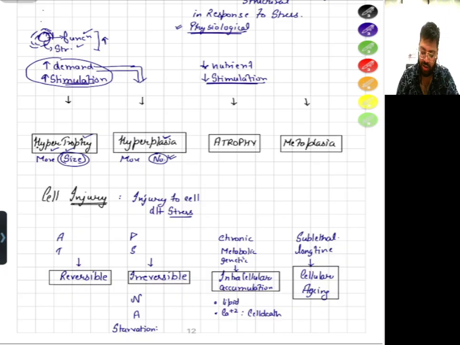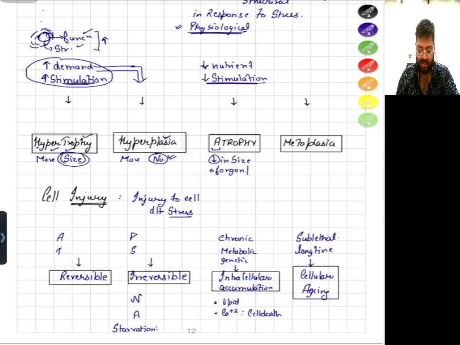Atrophy. Atrophy is a decrease in size. In size of what? That is not clear. We will deal with the correct definition, but let me just tell you earlier. Atrophy is decrease in size of an organ or a tissue due to decrease in both size and number of cells in it. It is not decrease in only size of cell. That is a wrong statement. It is decrease in size of an organ or whatever the tissue, a bigger unit.